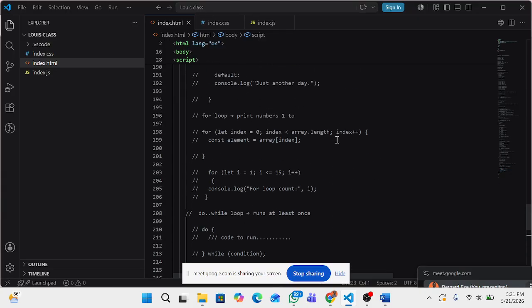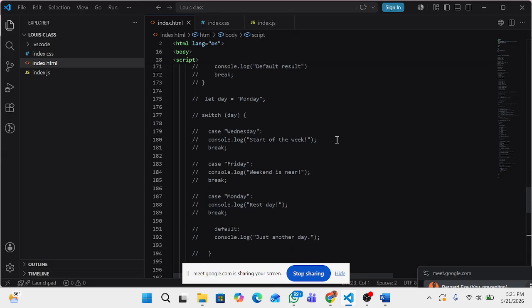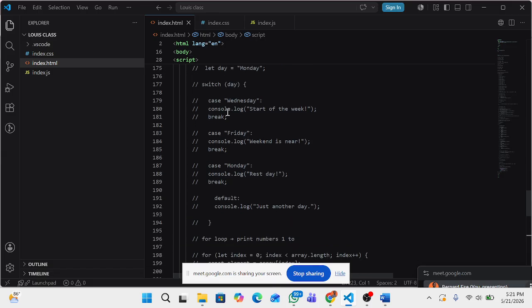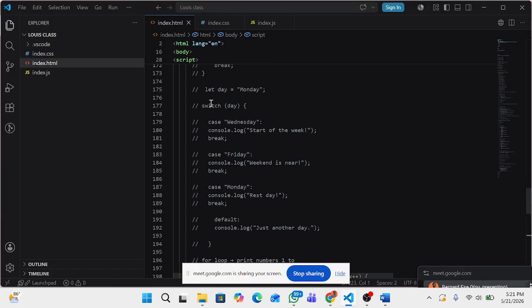But if it is for break, the perfect example is when we did our switch. When you check for the condition, this is the condition, and this is what you are checking the condition against. So if what you are checking tallies with the day, it will stop there, it will break.